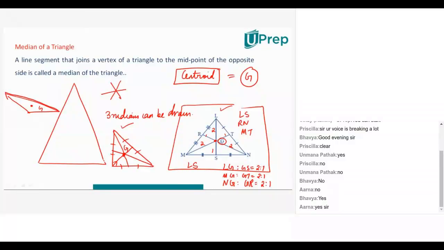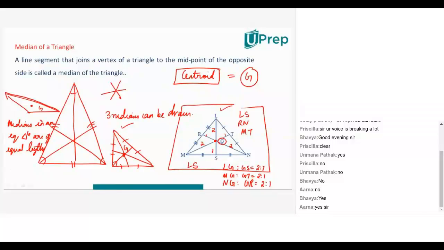So if I say that I have an equilateral triangle, what's an equilateral triangle? All the three sides are same, all the three angles are also same, right? So if I draw medians, what is going to happen? All the medians are going to be of the equal length. You agree with me? Medians in an equilateral triangle are of equal lengths. You guys agree with me? How or why has this happened? Because the three sides of an equilateral triangle are same, and even the three angles of the triangle are same, right? Are you guys following?